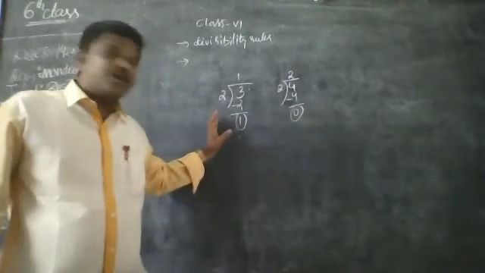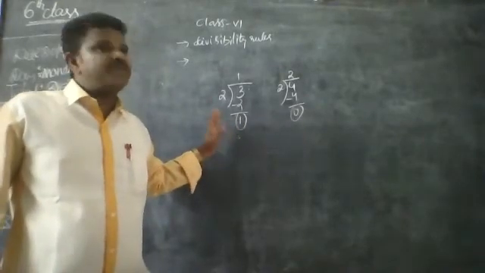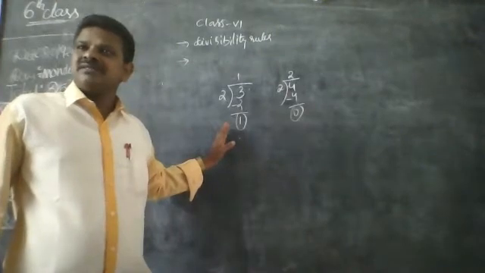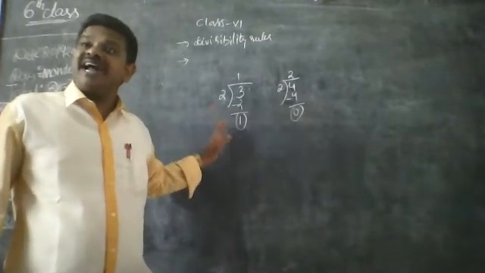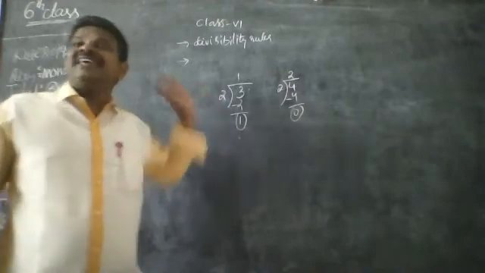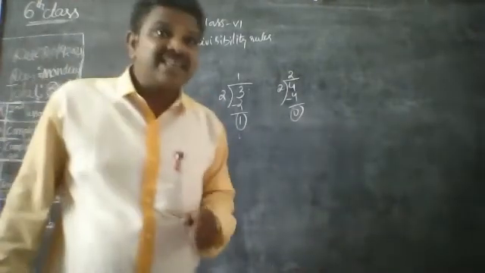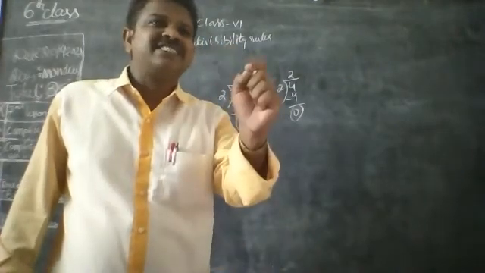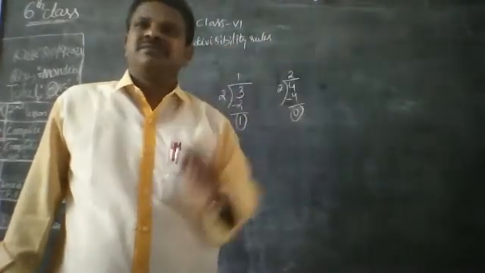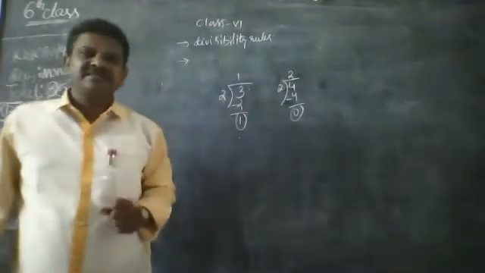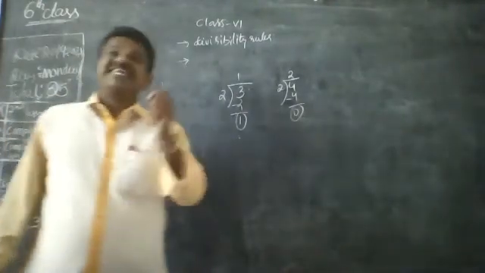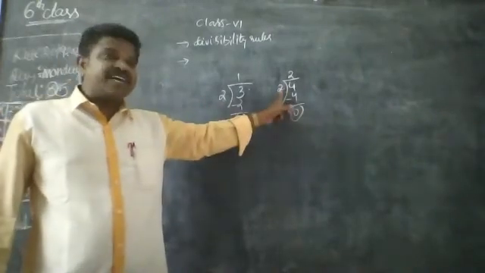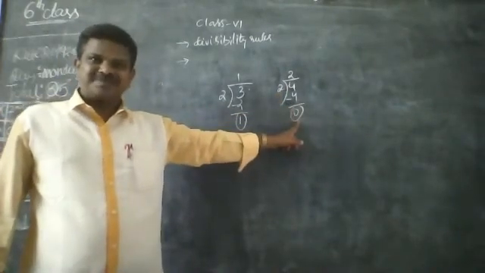2 does not divide 3 exactly. What is an exact divisor? If it is an exact divisor, it gives 0 remainder.